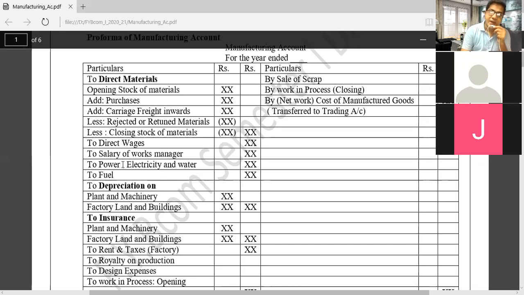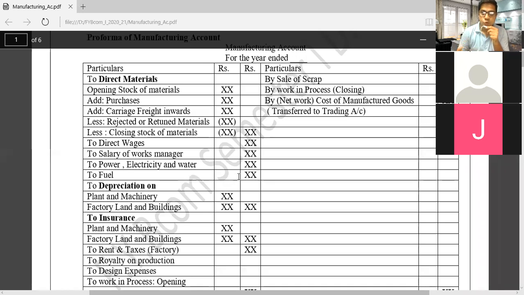Then in our factory, we require power, electricity and water. Such expenses related to the manufacturing we have to debit. Fuel is required for manufacturing purpose.